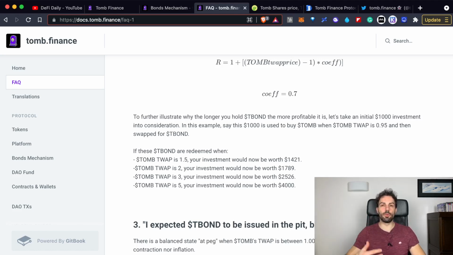And that's also the reason why people, when describing the TBOND, talk about it as a long-term investment. Because if you believe in the project, and if you believe that the TOMB price could go even higher than 1 FTM and could reach a peak, let's say, of 2, 3, 5 times, it could be possible that you will be able to retrieve a much higher reward from your TBOND.